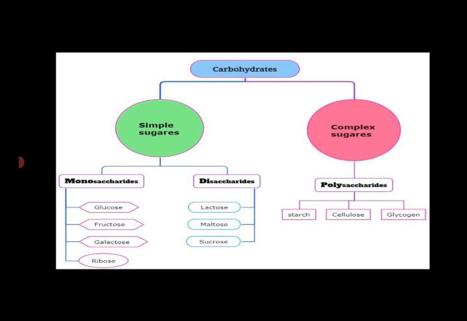Lactose consists of one glucose and one molecule of galactose. Maltose consists of two molecules of glucose. Sucrose consists of one glucose and one fructose. Complex sugars are called polysaccharides. Examples of polysaccharides: starch, cellulose, and glycogen.